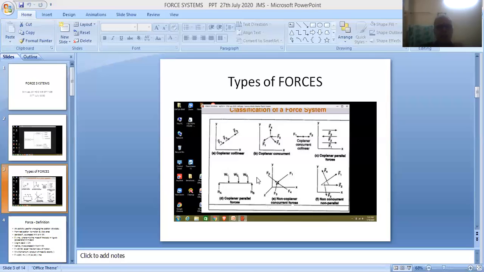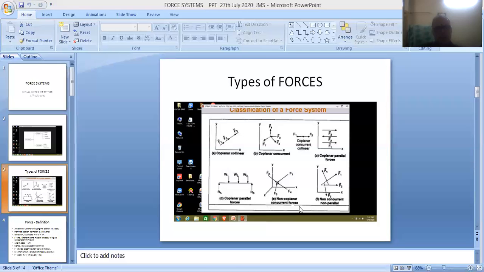F2 is coming from the YZ plane. F3 and F4 are coming from the ZX plane. So friends, different forces are acting in different planes. So they are called non-coplanar forces.